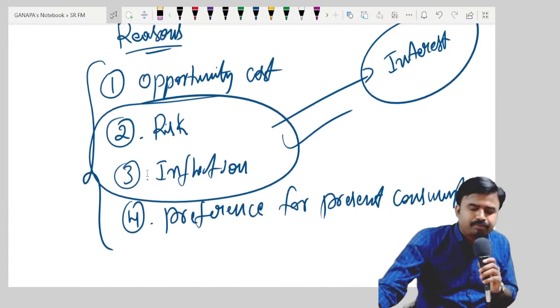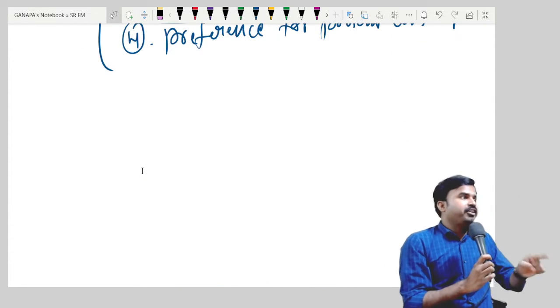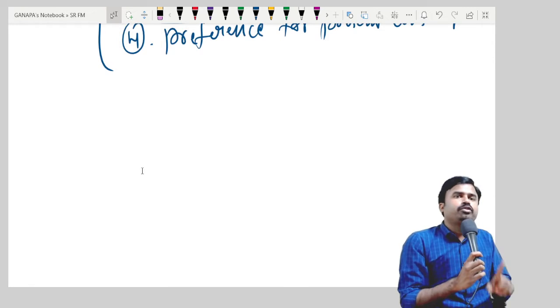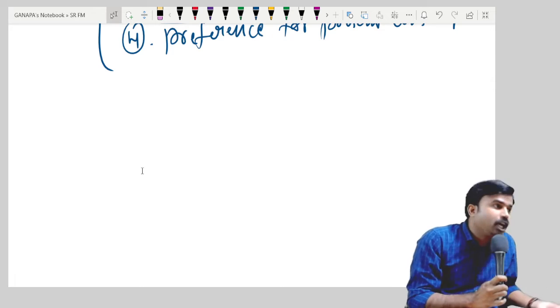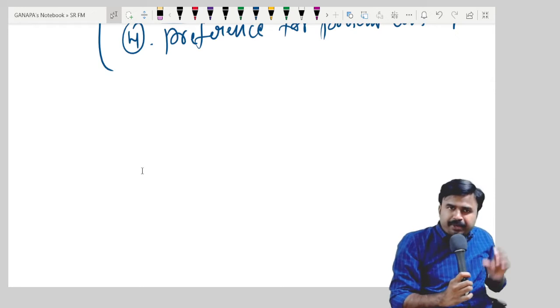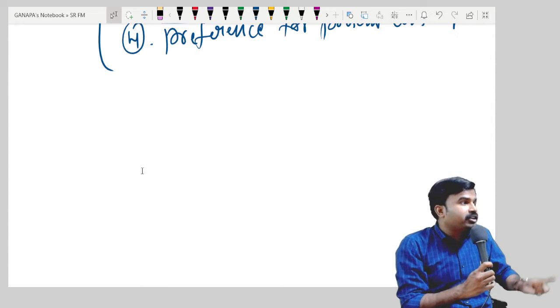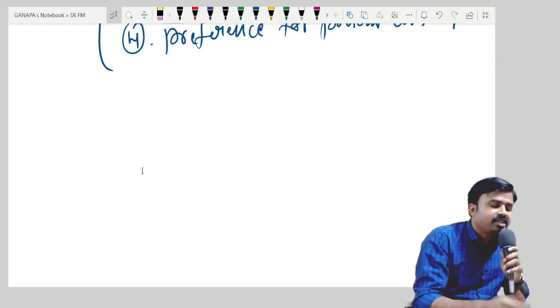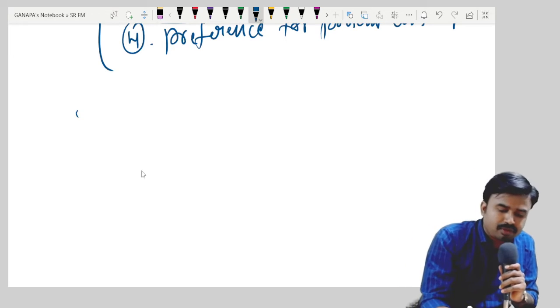Time value of money. So now can I say like this? The worth of a rupee received today is equal to the worth of a rupee to be received in future? No. Then what could be the conclusion? The worth of a rupee received today is different from the worth of a rupee to be received in future. This is the basic definition of the term time value of money. Okay.